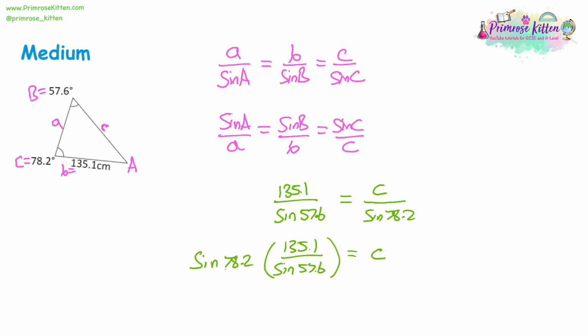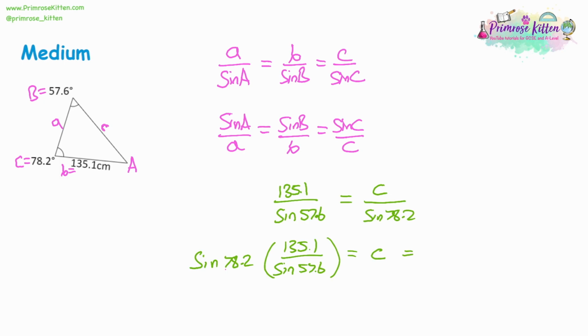So into my calculator, I'm typing sine 78.2, then I'm typing multiply. What you might want to do is just put the 78.2 in brackets, so just make sure that entire thing is set to be applied to sine. So when you multiply, you're not multiplying the angle, you're multiplying the entire sine. Open a bracket, 135.1, and then divide it by sine. Again, open a bracket for what's inside the sine, 57.6, close the bracket for the sine, and then close the bracket for the entire thing.